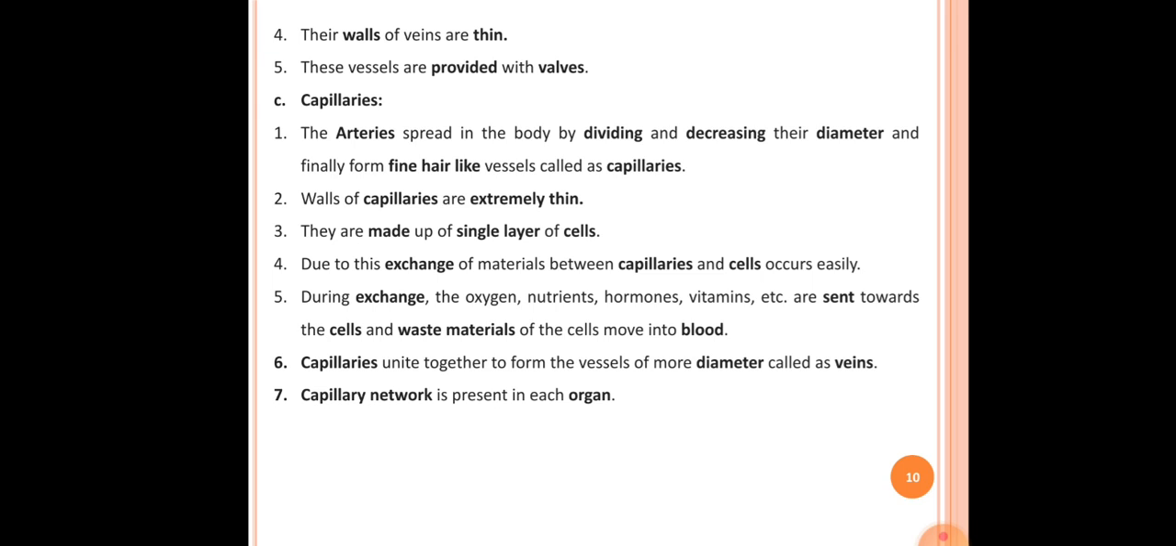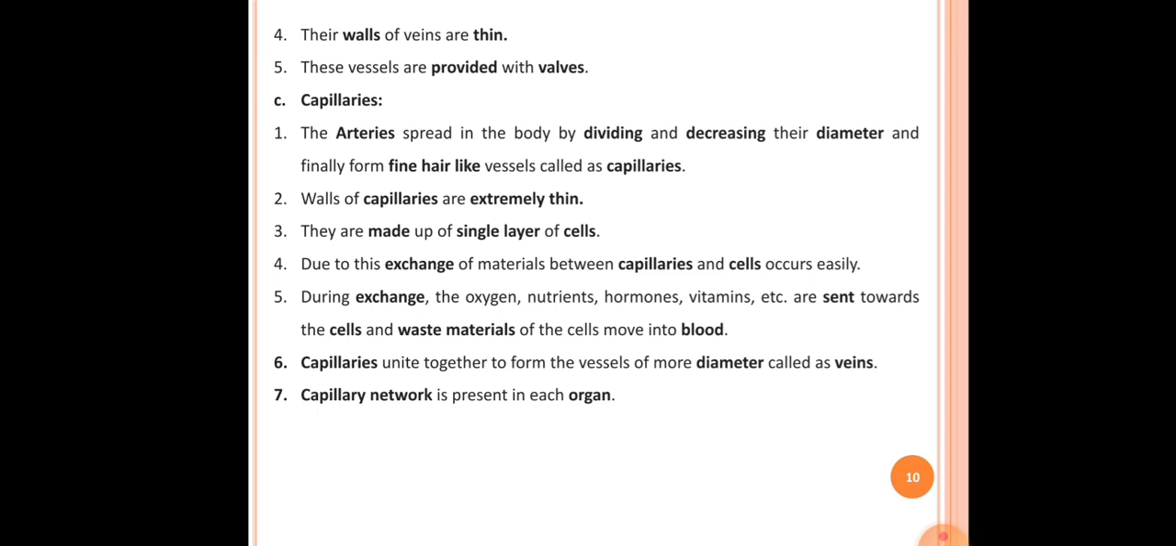The fifth point here is these vessels are provided with valves. Actually, the blood flows through veins at low pressure. To carry the blood from different parts of the body toward the heart, it requires a large amount of blood pressure. But because of the availability of less blood pressure, the valves are provided. The valves prevent the backward flow of blood once it is pumped in one direction. So in the case of veins, only unidirectional flow of blood occurs, that is from different parts of the body toward the heart. For that purpose valves are present in the veins.